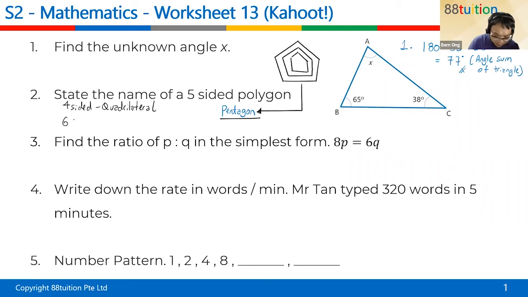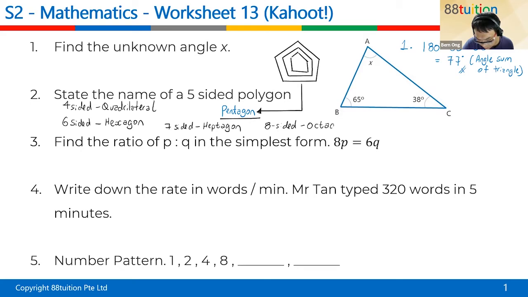Six-sided, this one you must know, is called a hexagon. Seven-sided is called a heptagon. Eight-sided is called an octagon. I remember it as an octopus. Nine-sided is called a nonagon. And 10-sided is called a decagon.